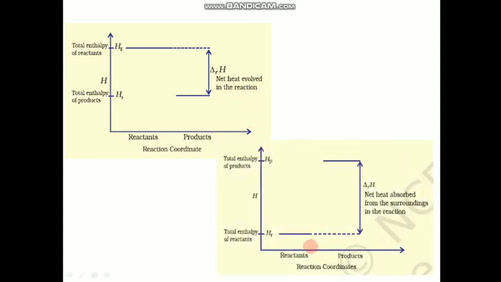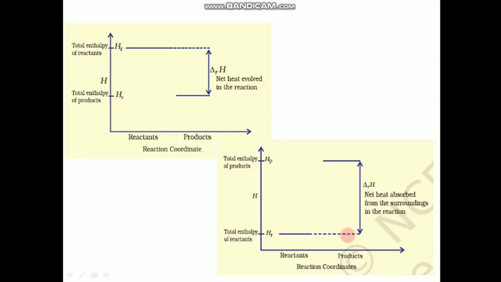And one more graph we have where the total enthalpy of product is at a higher value and the total enthalpy of reactant is at a lower value. So it is traveling from lower energy to higher energy. It is actually absorbing some amount of energy and becoming product. Hence the net heat absorbed is this much, and we can tell it's an endothermic reaction.